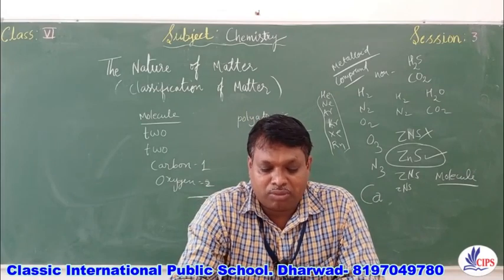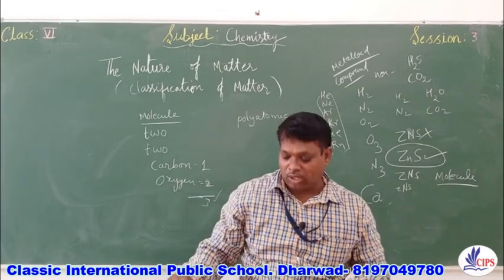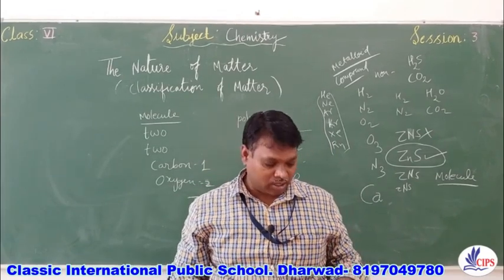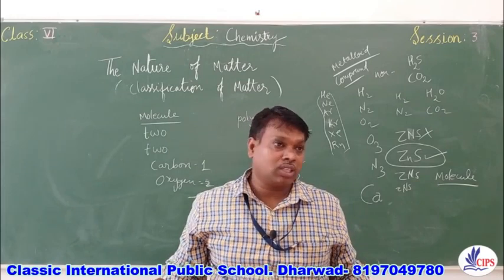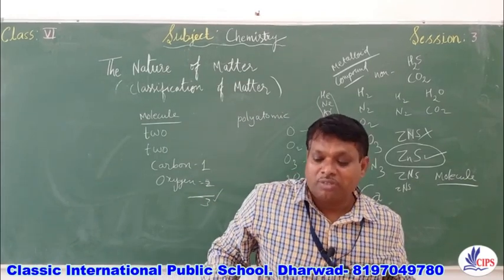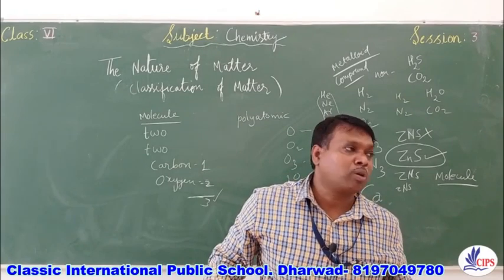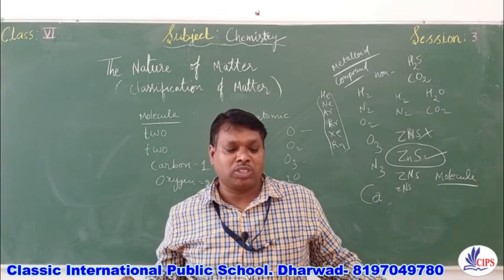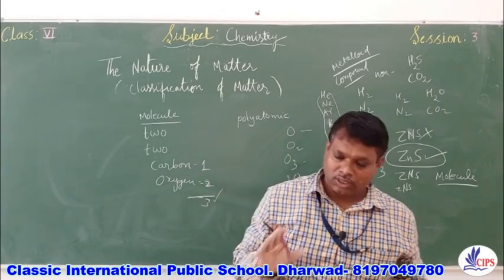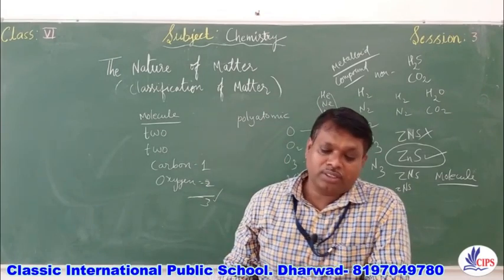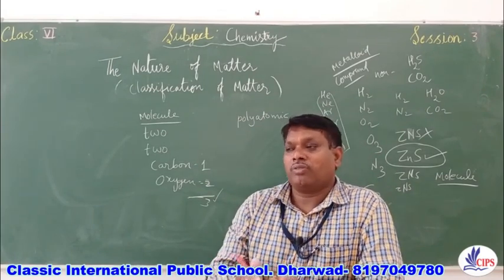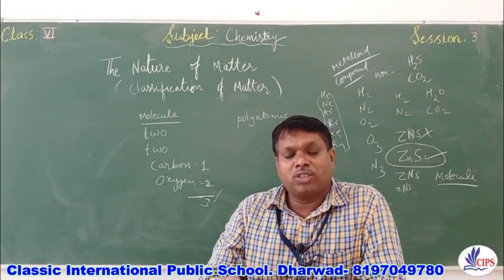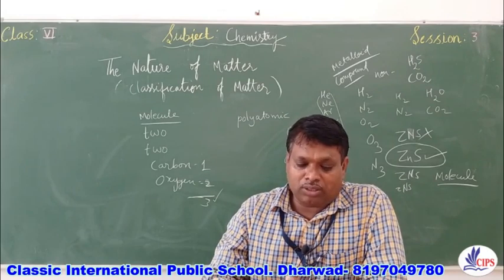Iron and sulfur both are elements, whereas iron sulfide is a compound. Explain. Iron has the property of magnetic attraction, whereas sulfur does not. When these two are combined together, they result in the formation of iron sulfide, which has a completely new property. That's why it is called a compound. Differentiate between symbol and formula. A symbol is a short form representation of an element, whereas a formula represents the number as well as the type of elements present in it, so a formula gives better information than a symbol.